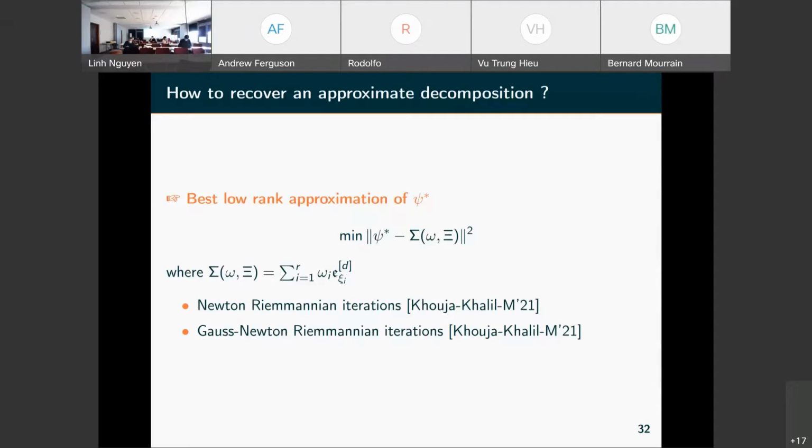And there is this problem of finding this low rank decomposition, which is somehow important in practice, because it will give, for instance, for the optimization problem, the measure which is close to the linear functional we have obtained.